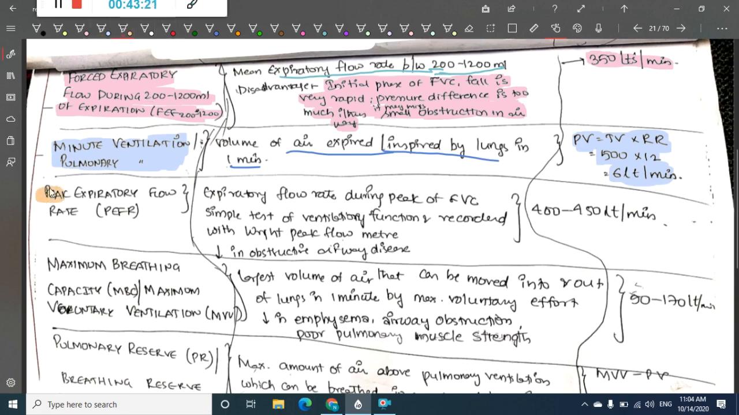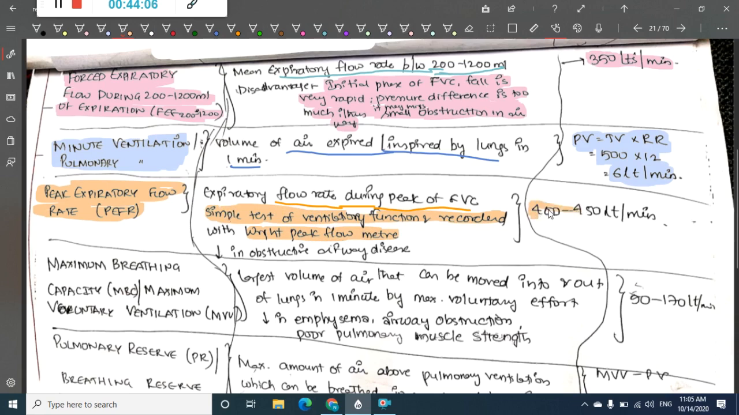Then after that we have peak expiratory flow rate. This is the expiratory flow rate present at the peak of the vital capacity, that is, during forceful expiration, the maximum flow rate obtained is the peak expiratory flow rate. It is actually a simple test of ventilation function and is recorded with a flow meter called the Wright peak flow meter.